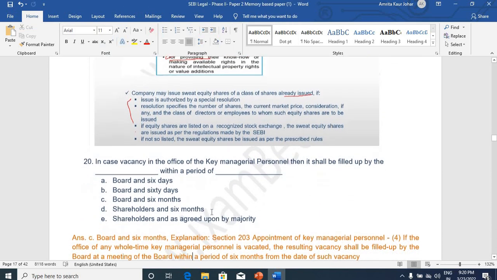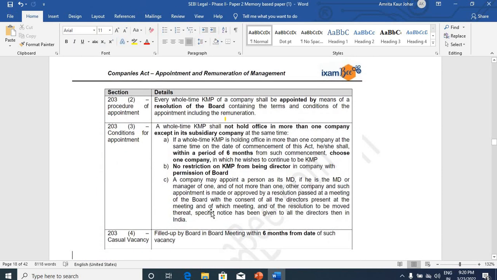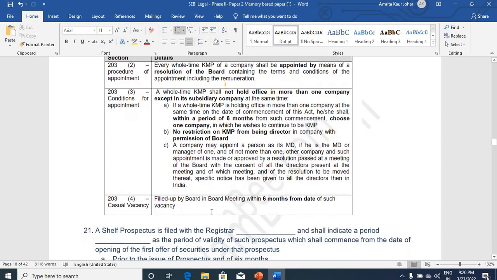In case of vacancy in the office of the key managerial personnel, then it shall be filled up by dash within a period of dash. That shall be filled up by the board, of course, and the option is within a period of 6 months it shall be done. Section 203 provides for it, and this was also covered in our material.